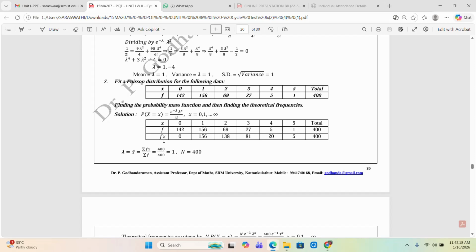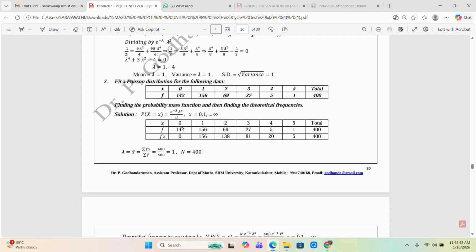Now we should find sigma fx, because the mean, which is nothing but the average, is equal to sigma fx by sigma f.